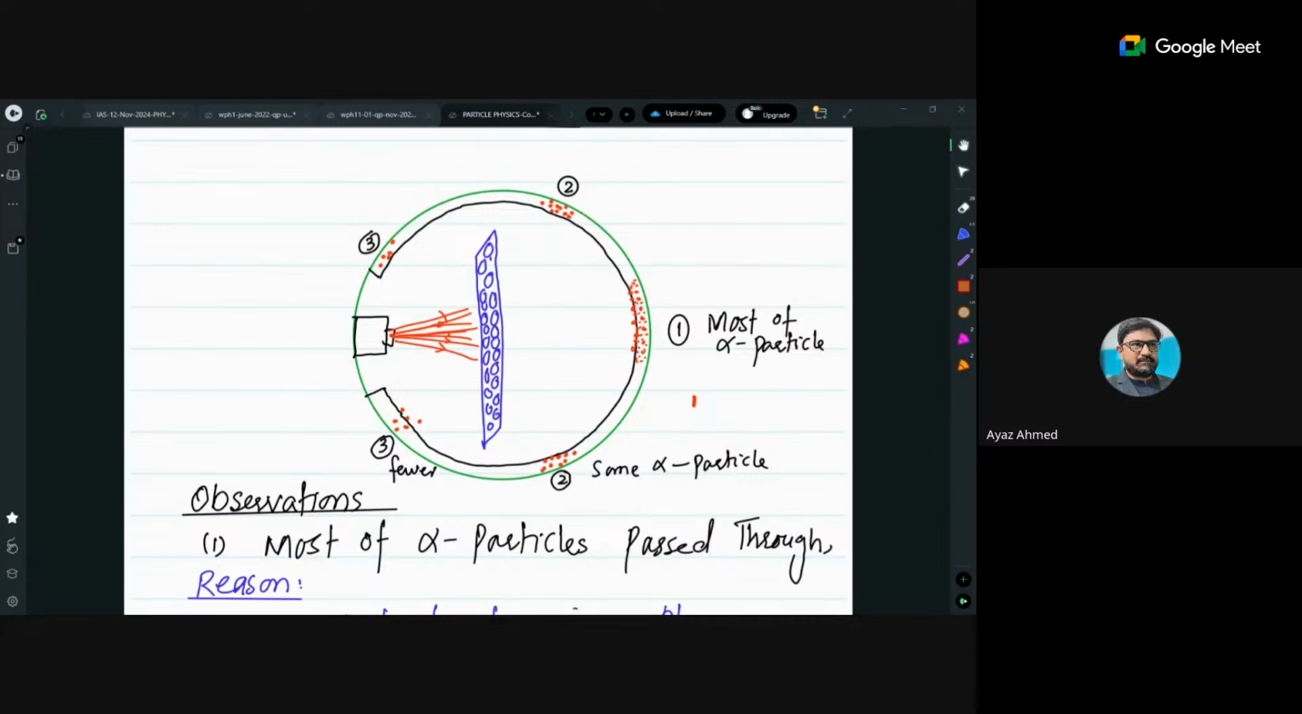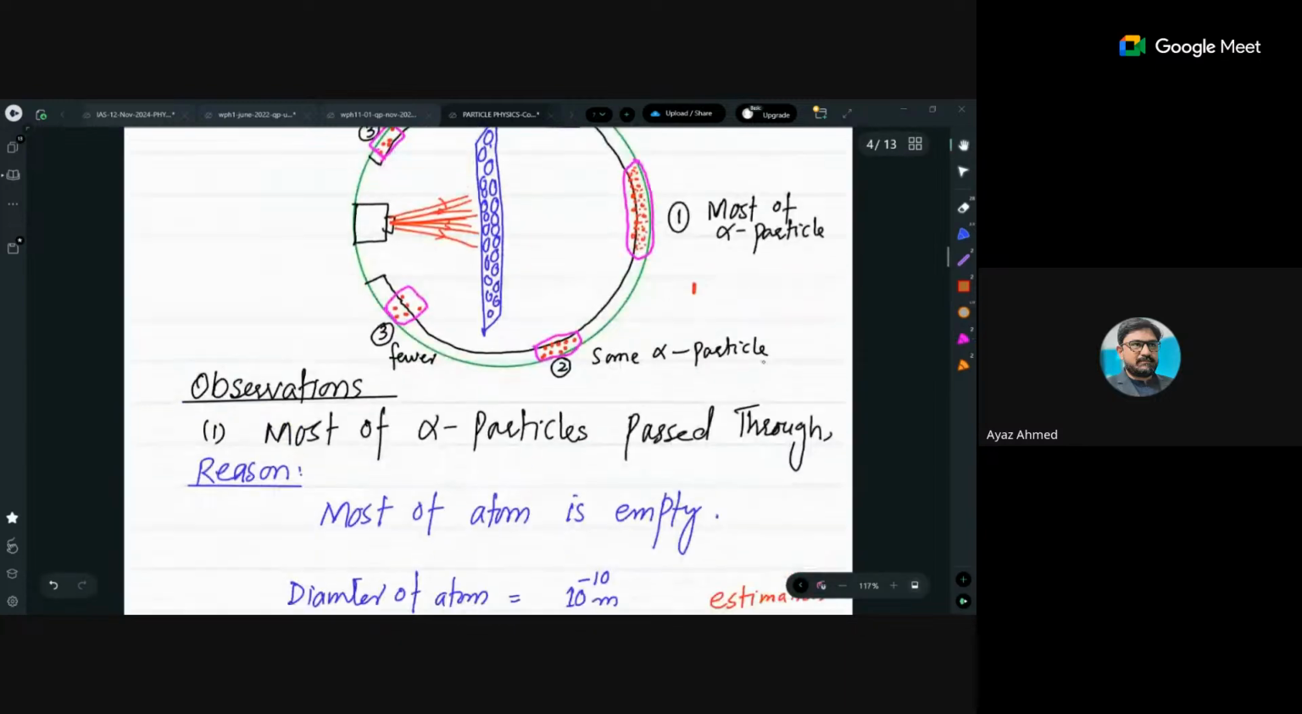Got it? So in this diagram, I have explained that there is an alpha particle source. This gun is just like an alpha particle source, and it is emitting alpha particles. And these spots are basically the observations, right? These are the observations. And this was a movable, rotatable source. So they justified all these observations.